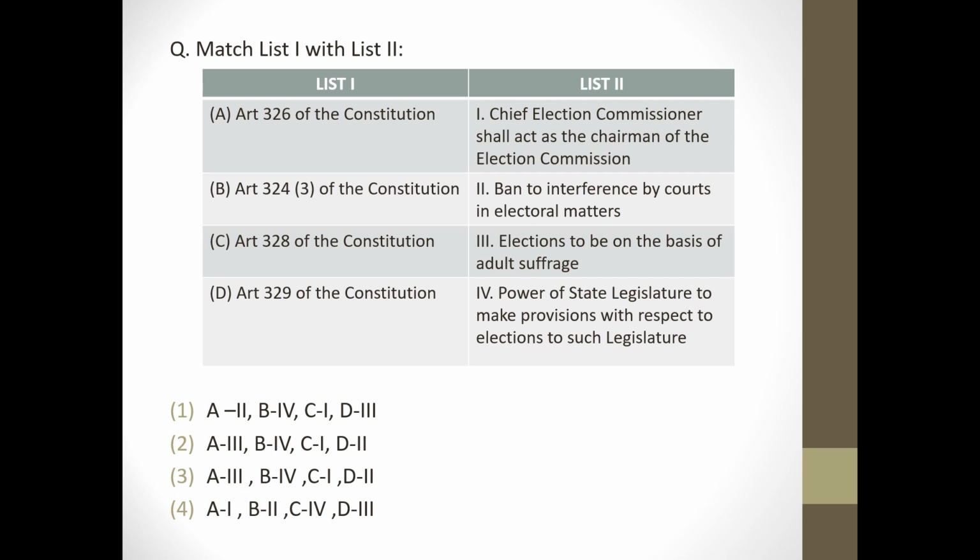Next question is match the following. Article 326 of the Constitution, elections to be on the basis of adult suffrage. Article 324(3) of the Constitution, power of the state legislature to make provisions with respect to elections to such legislature. Article 328 of Constitution, Chief Election Commissioner shall act as the chairman of Election Commission. Article 329 of the Constitution, ban to interference by court in electoral matters. So answer will be option 3.